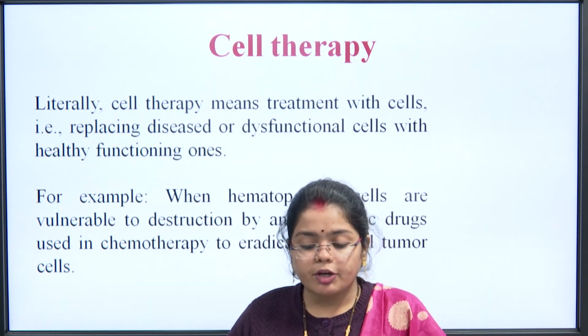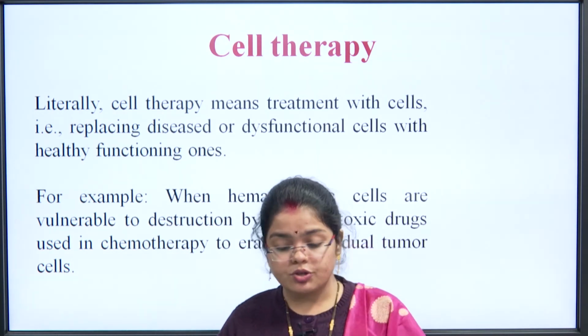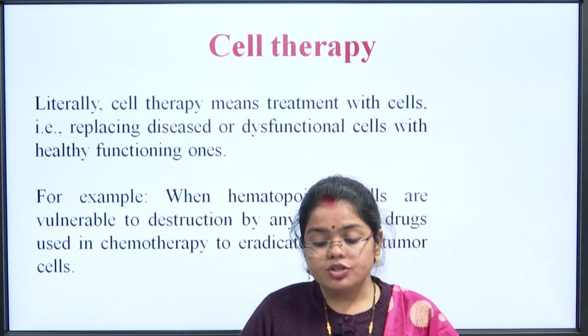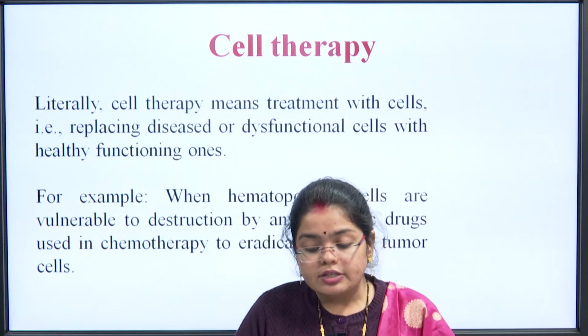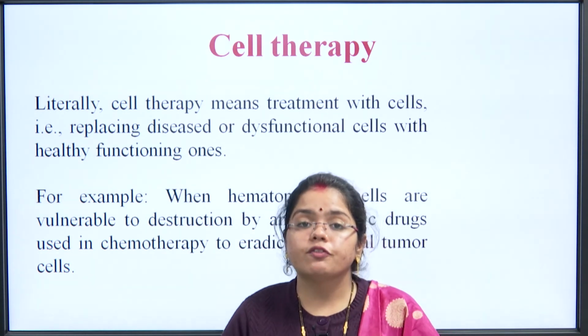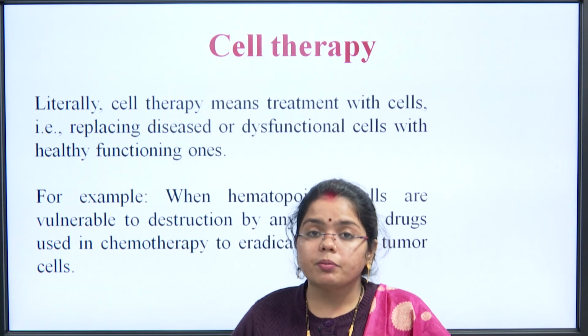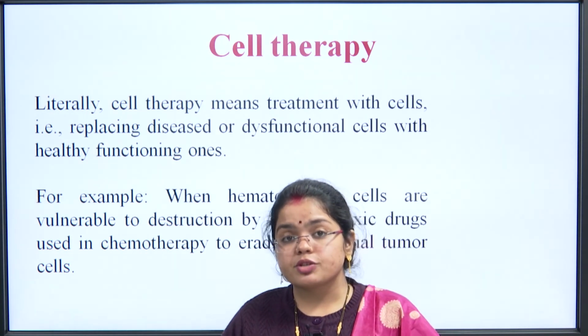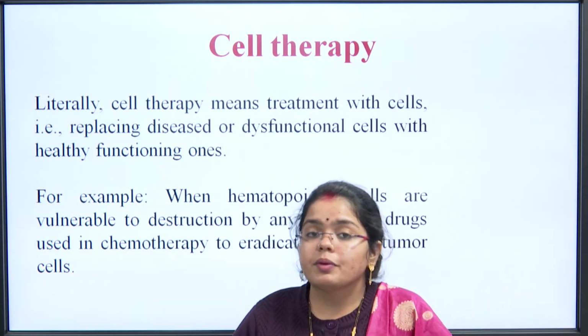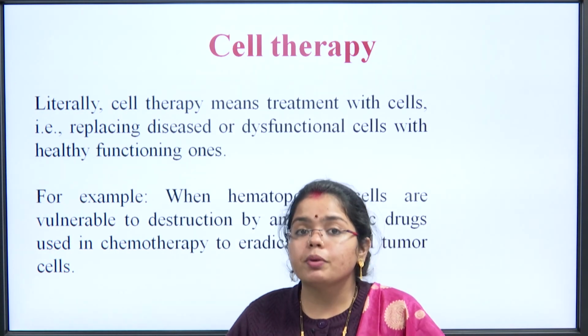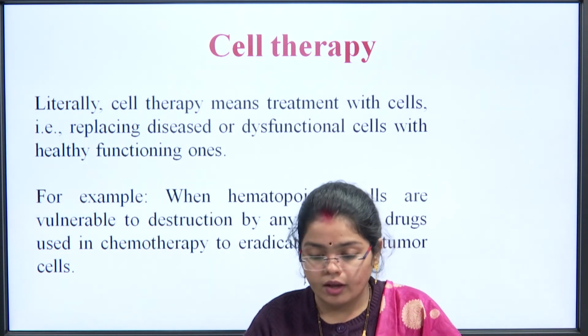For example, hematopoietic cells are vulnerable to destruction by cytotoxic drugs used in chemotherapy to eradicate residual tumor cells. If a patient is given chemotherapeutic drugs, the blood count goes down. For that purpose, the cell substances available from the cell culture will be injected so that the body is able to replenish its blood content again.